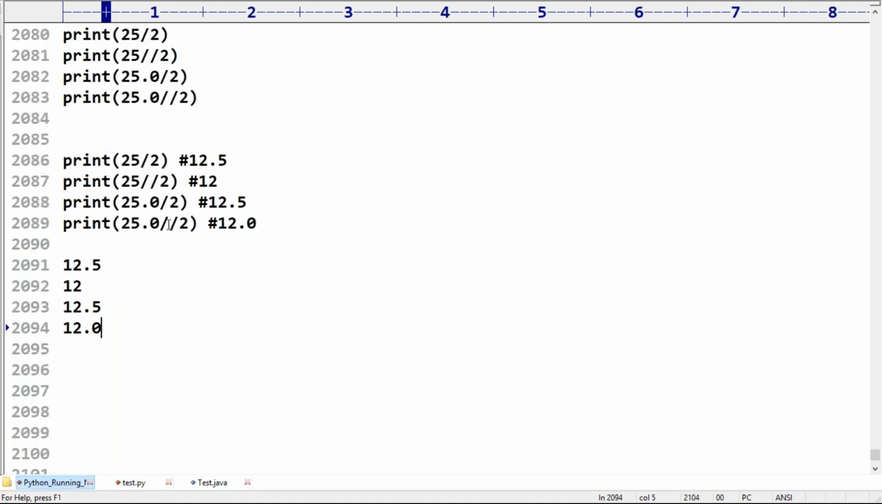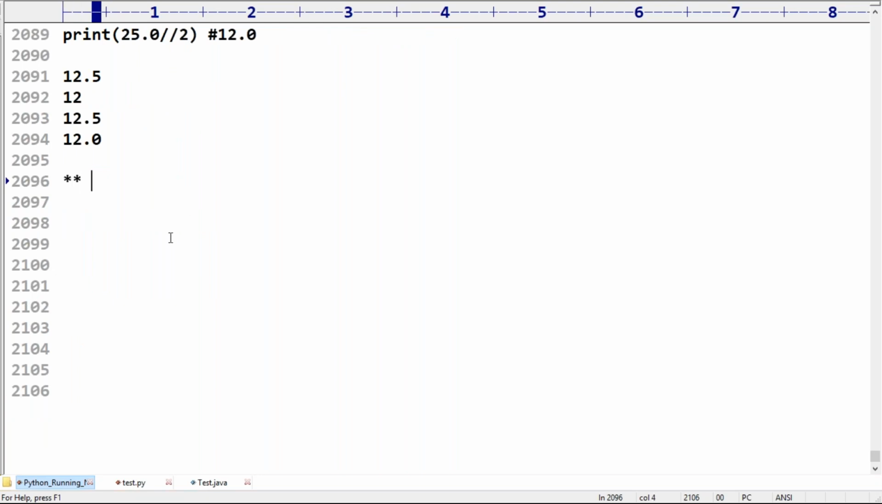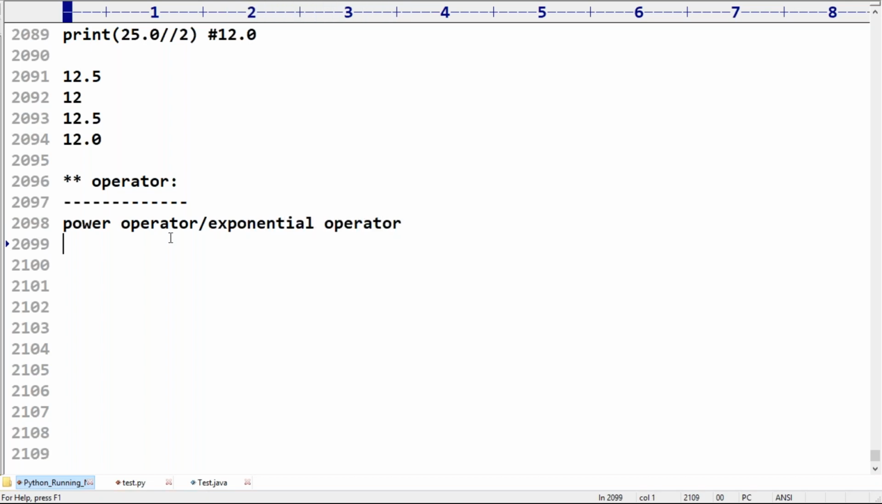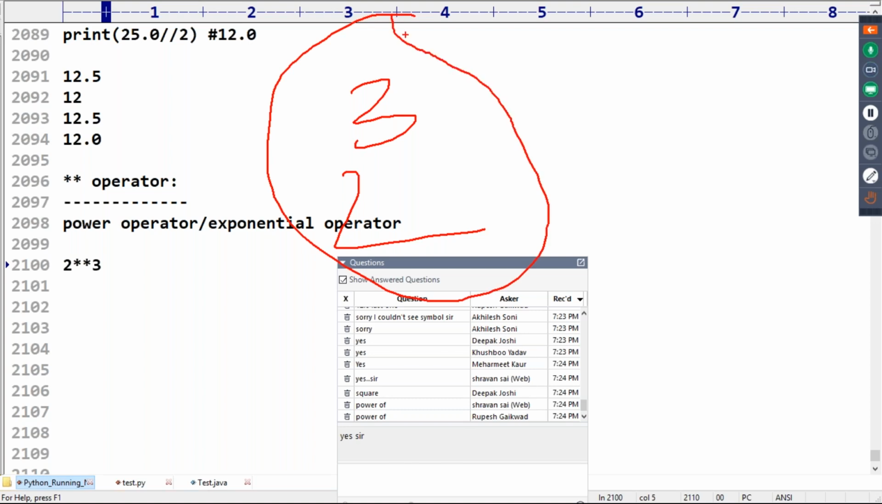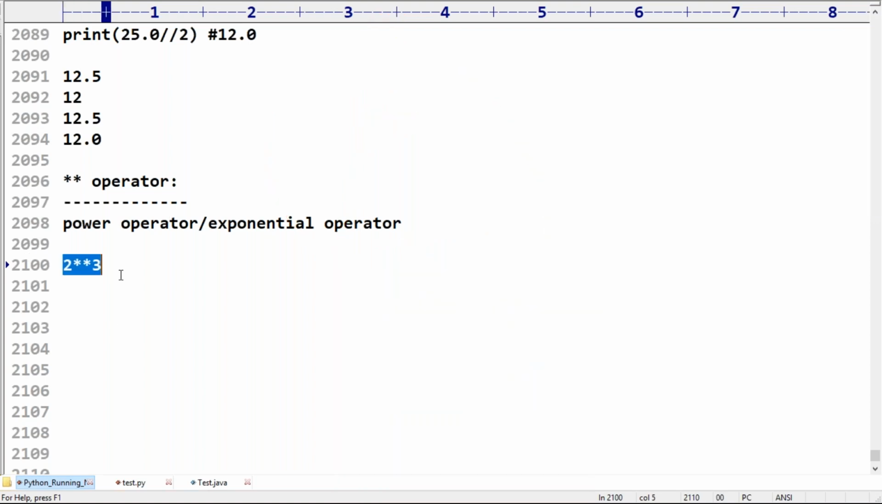Next, one more, sir. The star operator is also there in Python. What is the purpose of the star operator? Anyone, can you please guide? Sir, power operator, or exponential operator. Very simple. 2 double star 3 means 2 power 3. 2 power 3 means 8. 2 cube means 8.